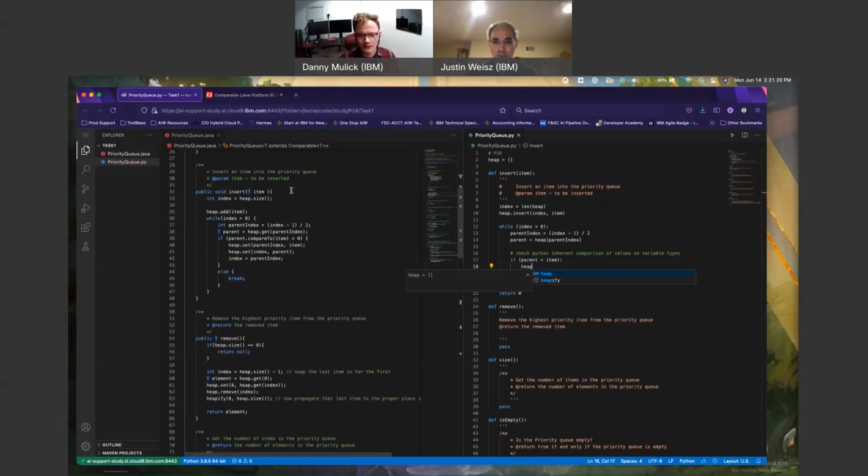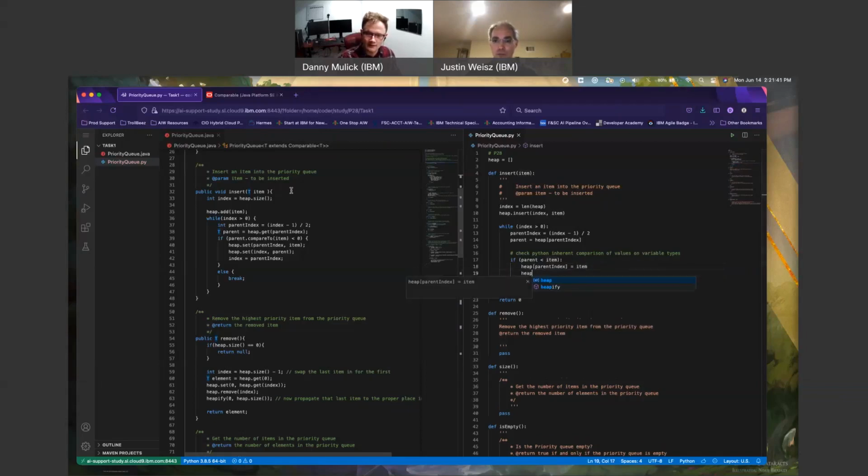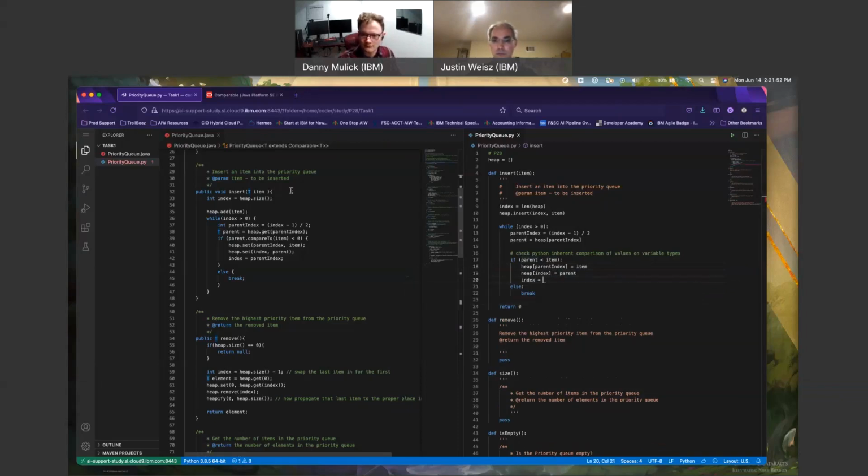It's just a queue. So what I want to do is heap.set index parent. Parent index item. Oh, I'm swapping them. Okay, okay. So what I want to say is this index equals item and heap at index equals parent. Yes. And then finally, I update my index like so. I believe the insert is now complete.